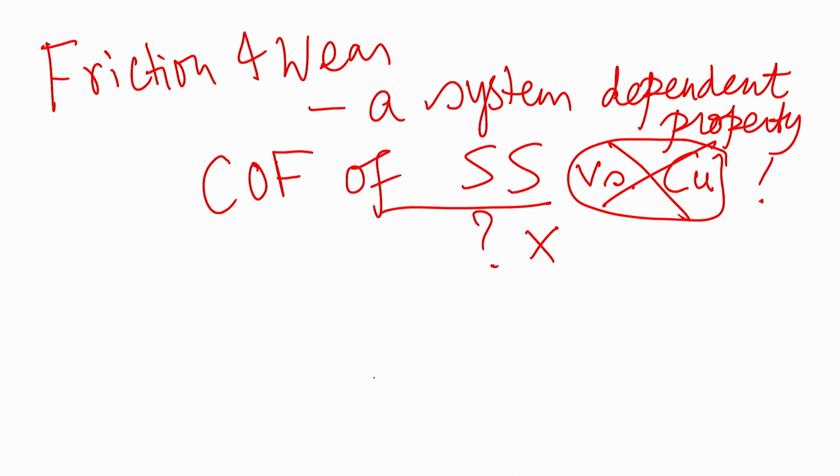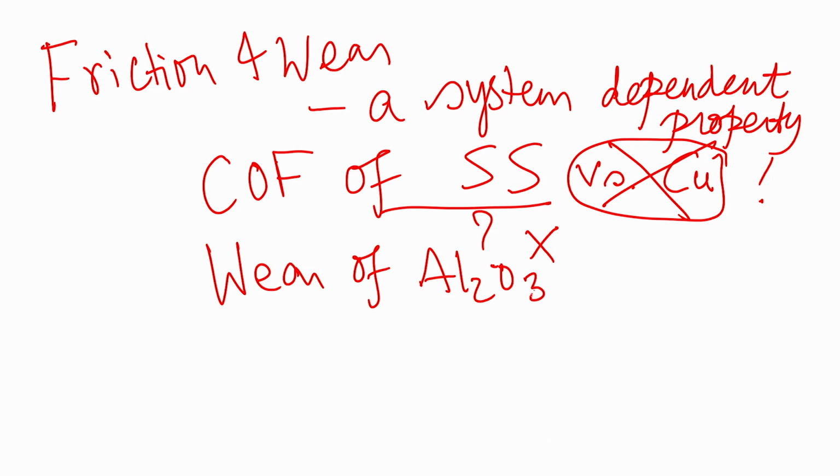Okay. Similarly, if somebody would ask you wear of alumina, there is no unique answer of wear of alumina, because again you have to say wear of alumina versus alumina, then it is called self mated alumina, or wear of alumina against zirconia, then in that case it is a dissimilar couple, then what is the wear rate. So, these are the very basic things that we learned in the first 1 or 2 lectures.